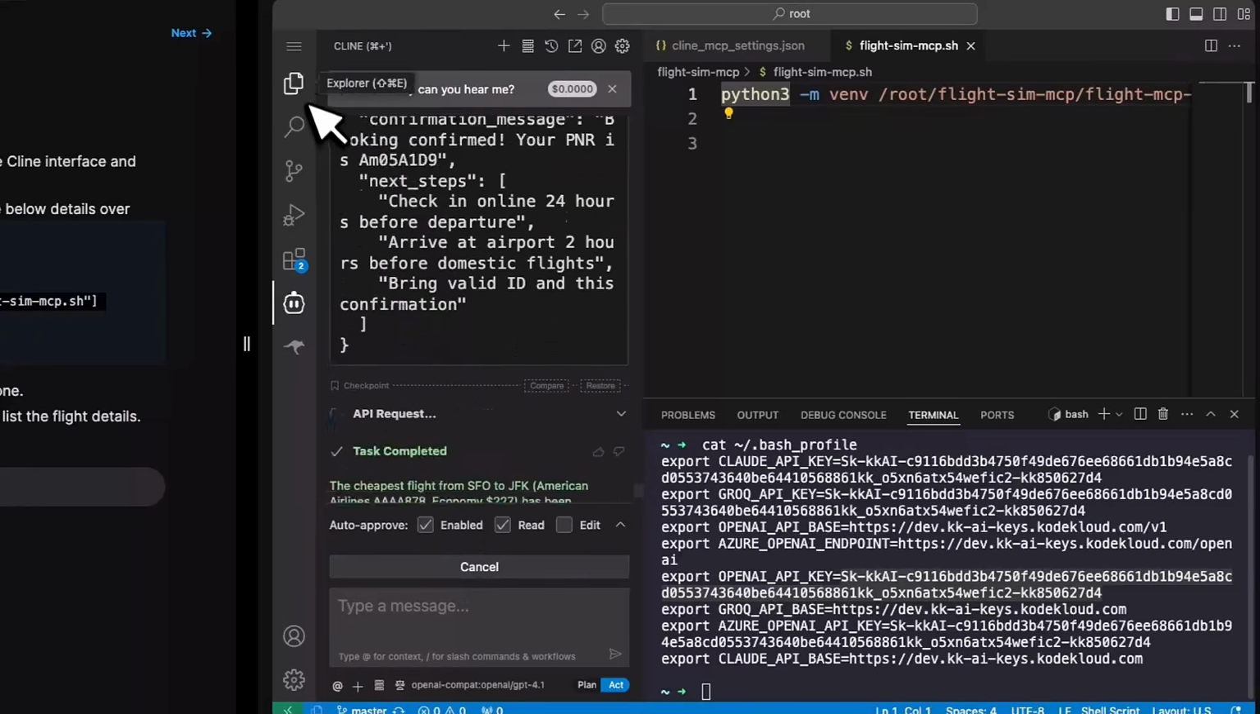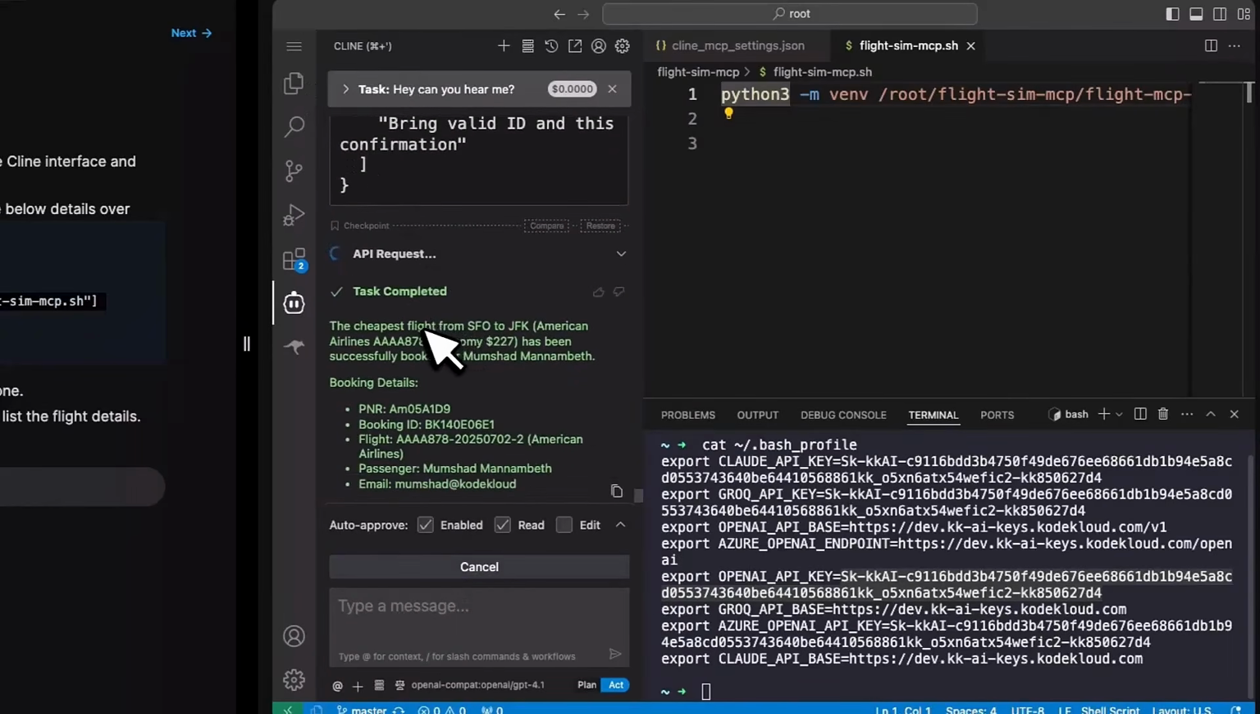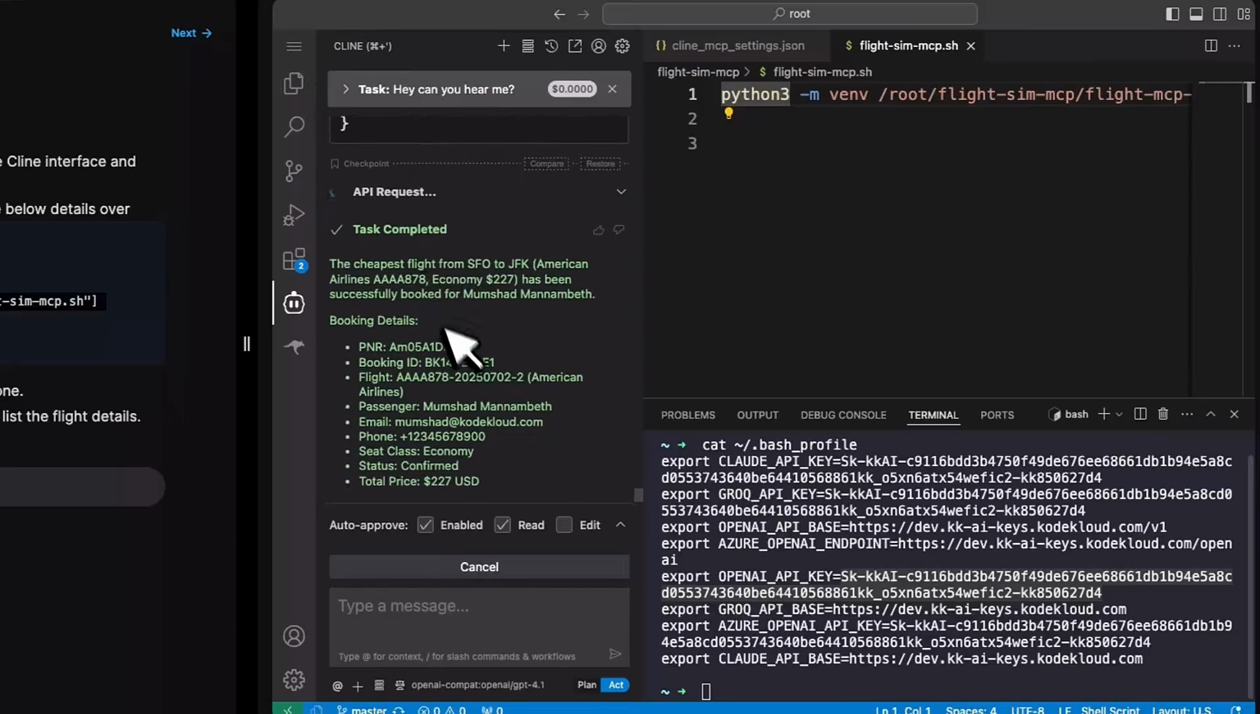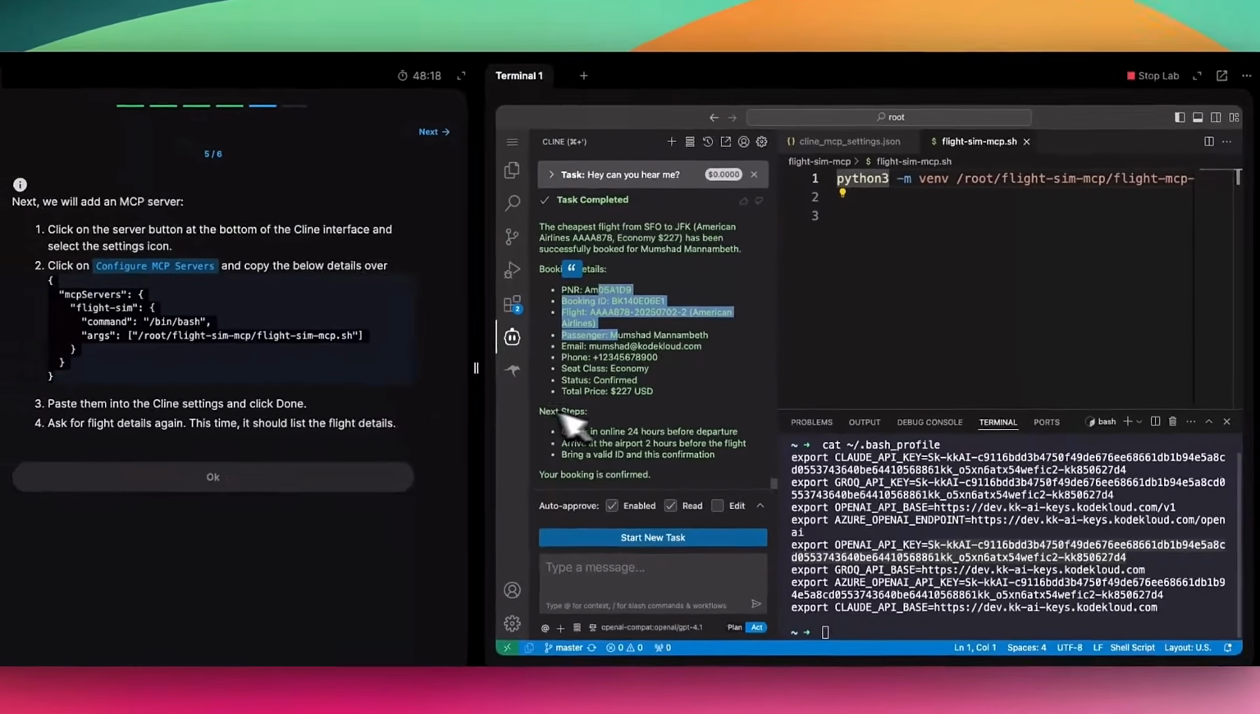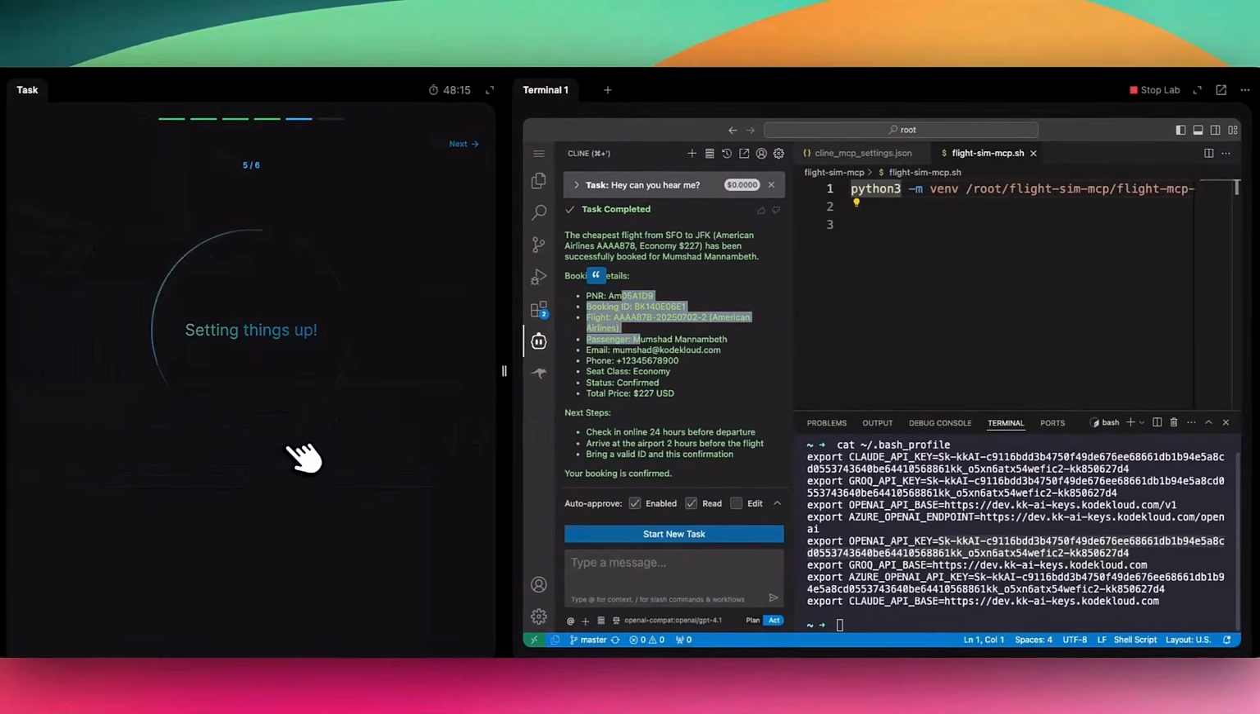Now, while it does that, here's something else we could do. Okay, so that task is complete. So it's able to book my flight, and it's given me all the flight details and booking numbers and all of that, which is pretty cool. Okay, so that's a quick demo of using Flight Simulator MCP.